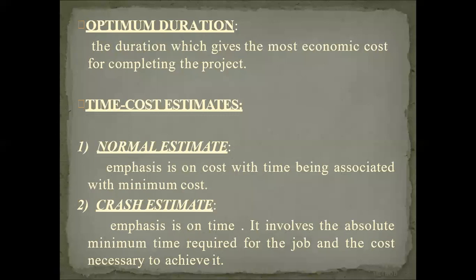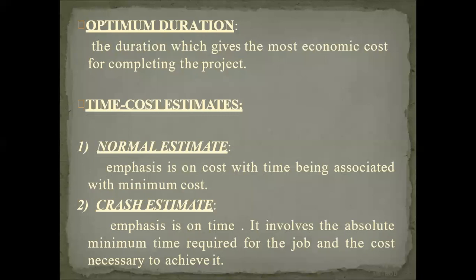What is meant by optimum duration? The duration which gives the most economic cost for completing the project. Economic cost means most of the time the lowest cost. The duration which gives the lowest cost to complete that project is called optimum duration.